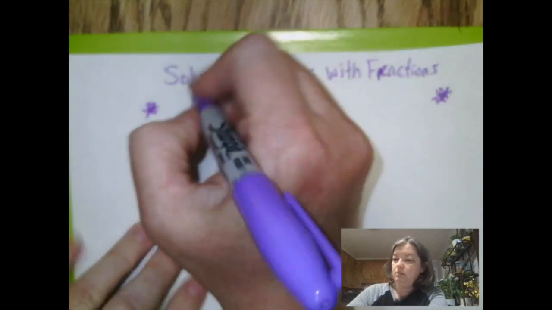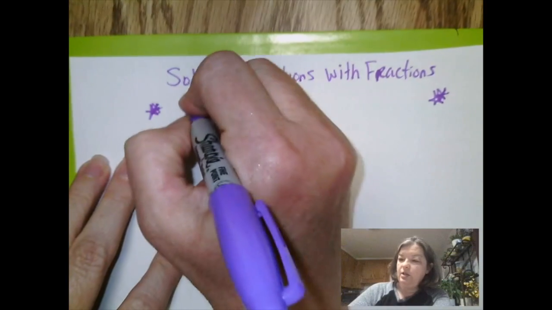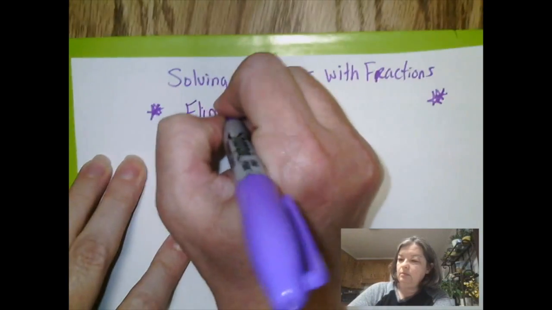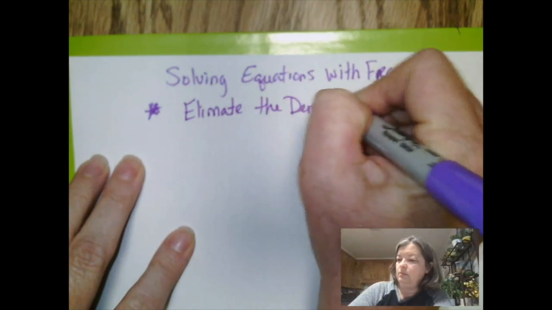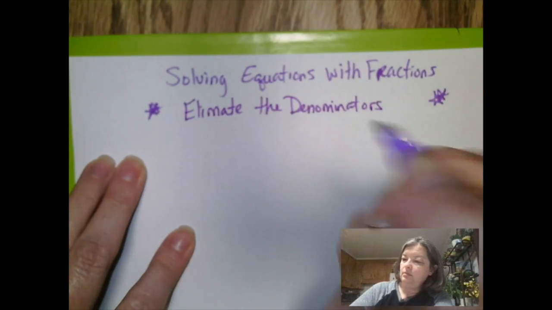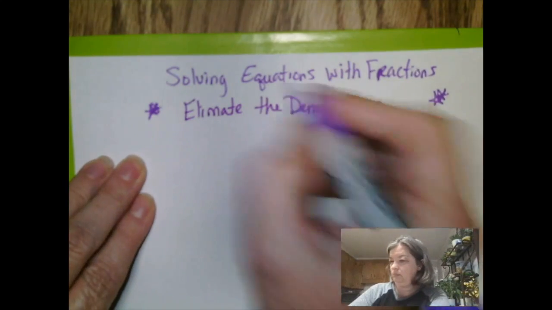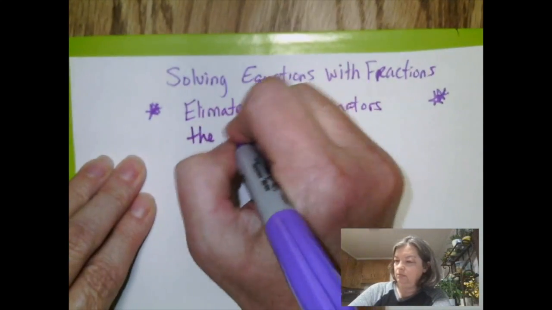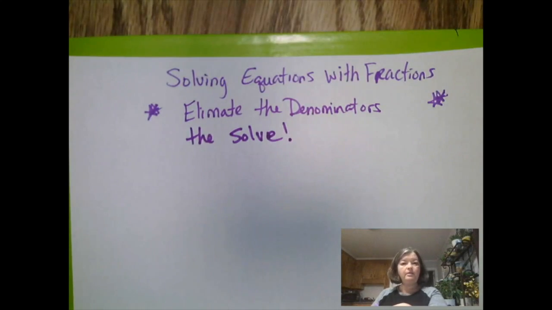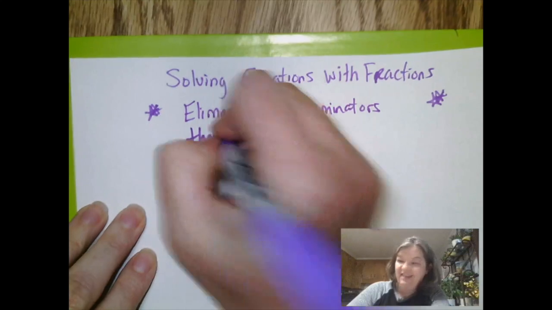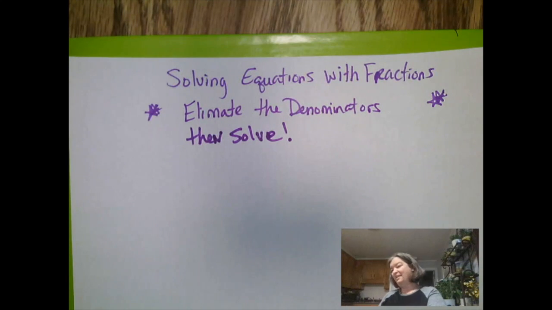So again, our goal with solving with fractions is to eliminate the denominators. Then solve.